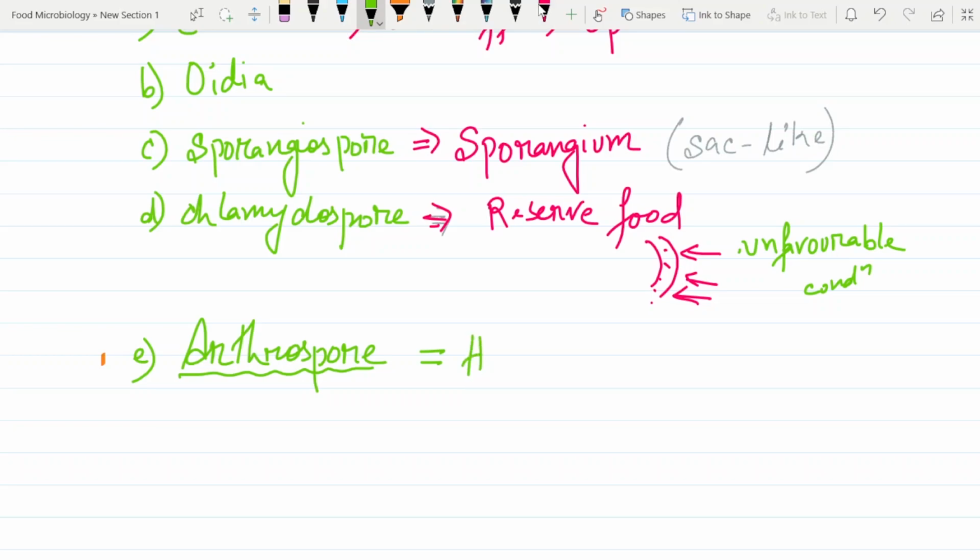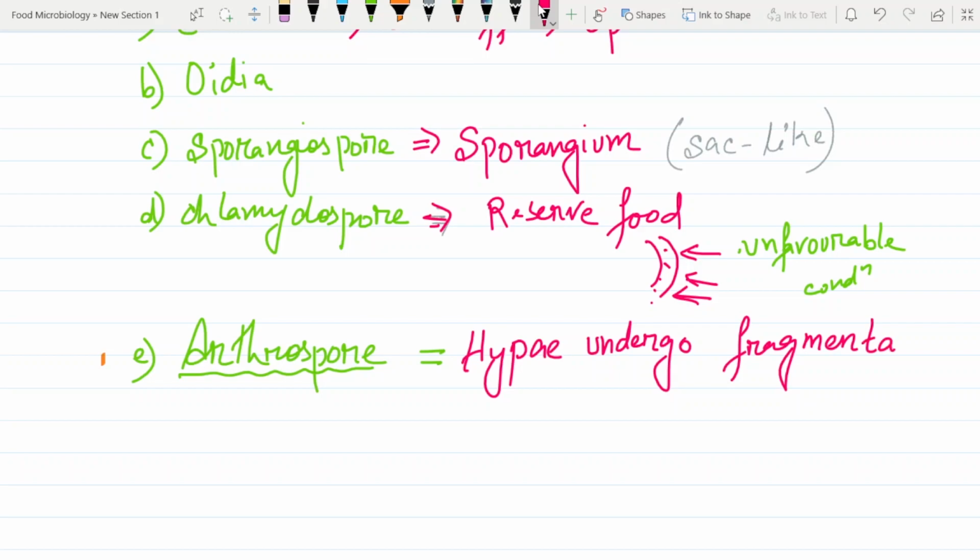So how are arthrospores formed? When hypha undergo fragmentation, these arthrospores are produced.